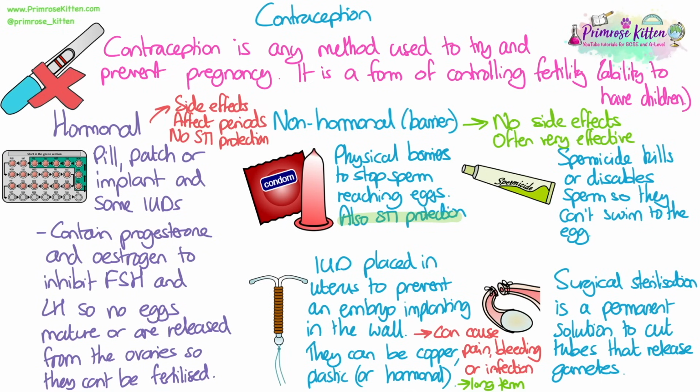Hormonal methods have quite a few negatives because they can obviously have side effects. They can affect periods, making them heavier or longer or more painful. They can also cause things like headaches and risk of things like blood clots. And again, there is no STI protection with these, but they can be long-term. So things like the implant or IUDs can be in place for years. So it's not something that you have to take every day, remember as a tablet or anything like that. So that can sometimes be a good solution. And they can obviously be reversible because when you stop taking them, your body should go back to normal.